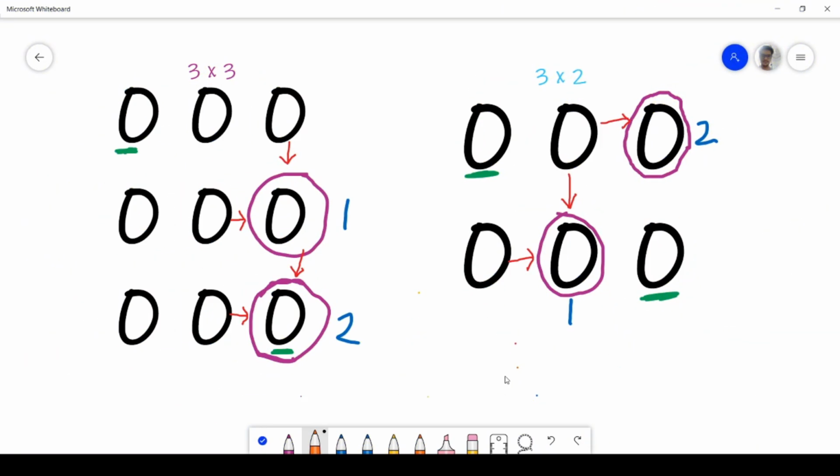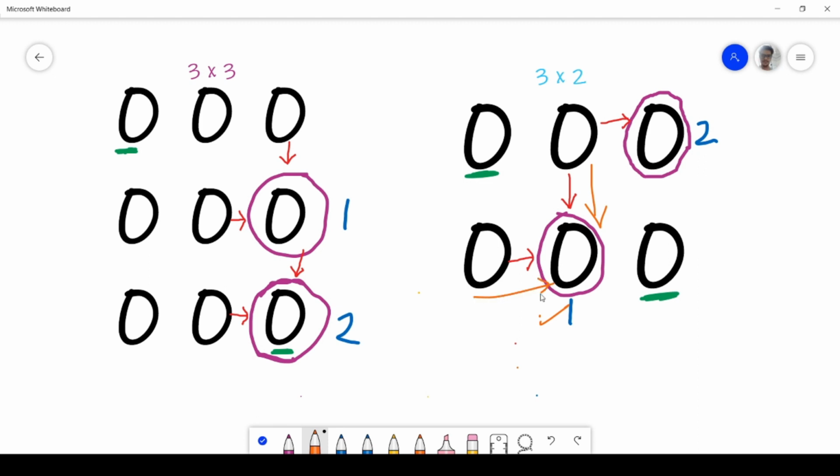It is very obvious that, for example, if we want to find the number of ways by which we can reach the circled position, this one, then the total number of ways to reach this position will be number of ways by which we can reach here from top plus number of ways by which we can reach here from left, right? What I am trying to say is that the number of ways will be the sum of the number of ways by which we can reach here from top plus the number of ways by which we can reach here from left.